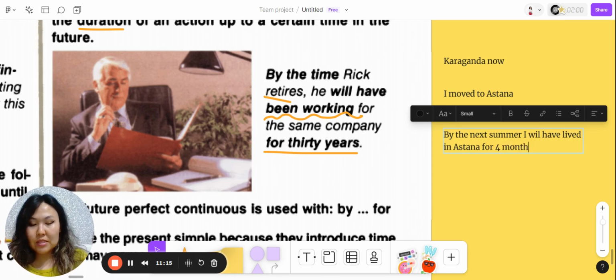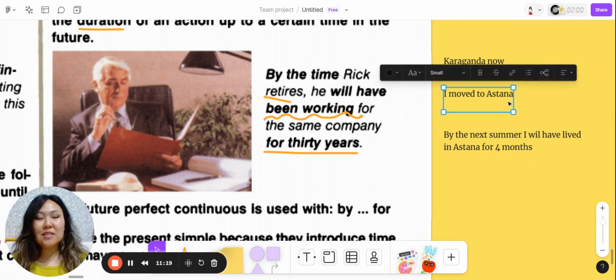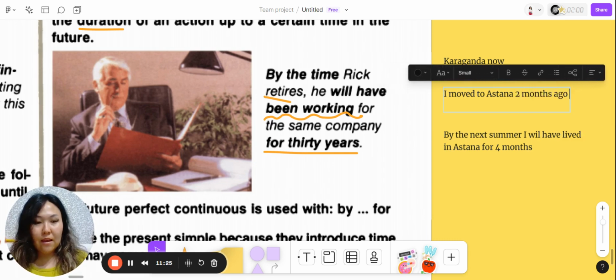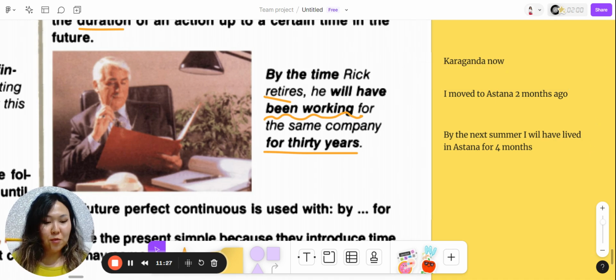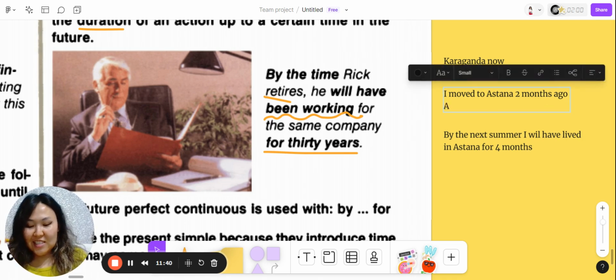For 4 months. If we want to be precise, if I moved to Astana a couple of months ago, like 2 months ago, it means that I moved there not in October, not in September, August. So let it be August. So I moved to Astana in August. I'm trying to count, sorry.